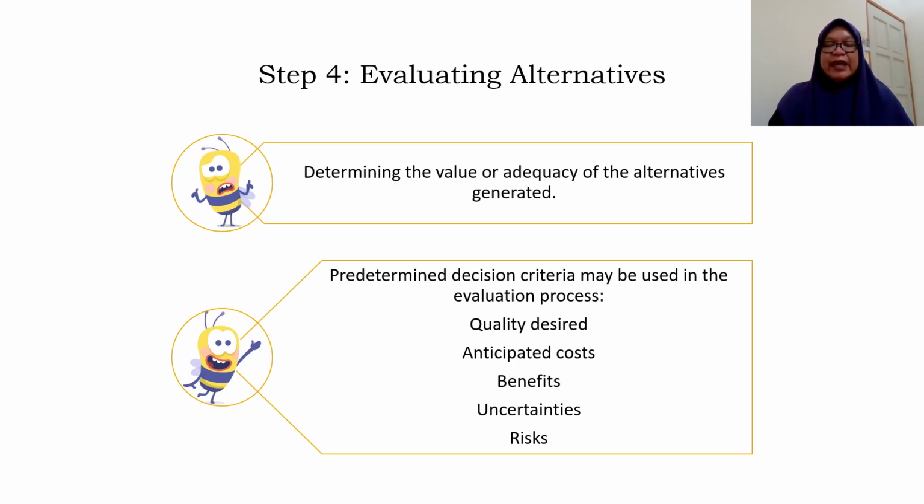After they're done listing all the alternatives to solve the problems, now they need to evaluate. For each of the alternatives, they have to see one by one the benefits, advantages and disadvantages. There are certain criteria that they can look into for each alternative. For example, the quality desired from the options, the cost, the benefits, the uncertainties, and the risk for each of the choices.